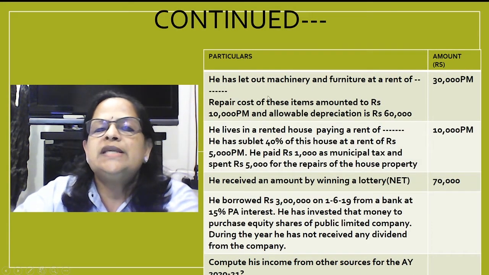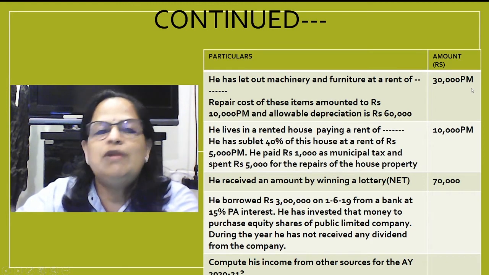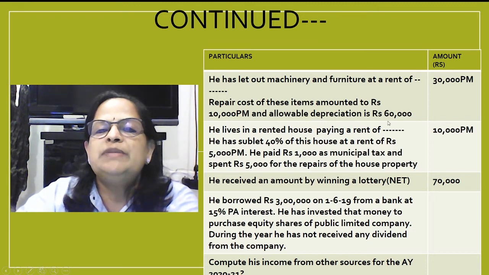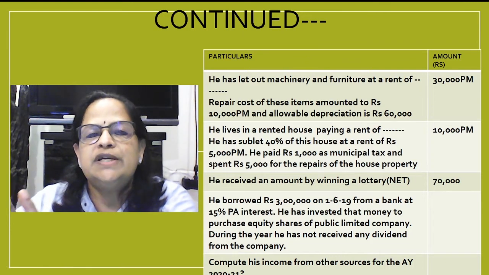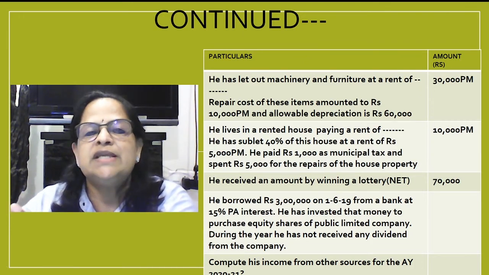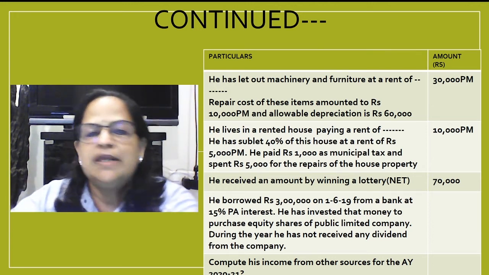Next is, he has let out machinery and furniture at a rent of 30,000 per month. It's per month, we have to calculate the annual value. Repair cost of these items amounted to rupees 10,000 per month and allowable depreciation is 60,000. Renting machinery, building, furniture, 3 items are allowed. Depreciation is allowed, repairs is allowed, insurance is allowed. Okay, so that I have explained in the theoretical concept.